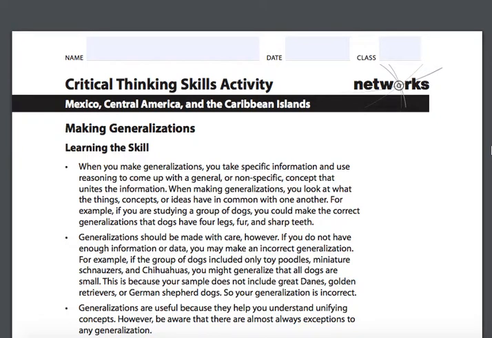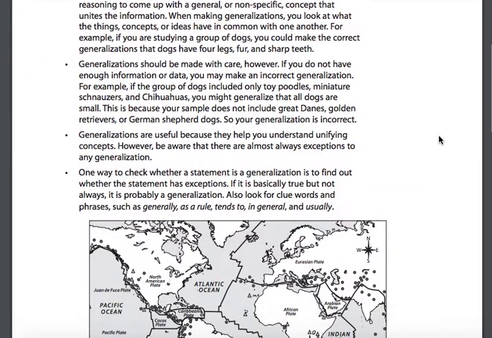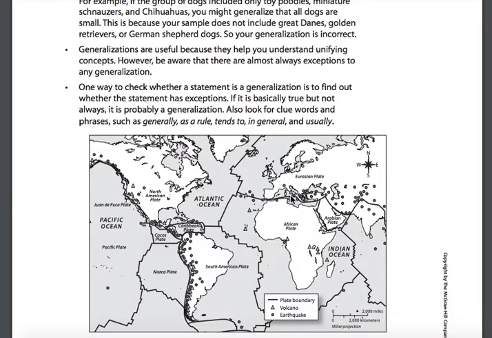Today in geography class, we're going to build on our understanding of Mexico, Central America, and the Caribbean islands by learning the geography skill, or the critical thinking skill, of making generalizations and relate that to what we learned in geography about this region in the Ring of Fire that brings all sorts of different types of tectonic activity, volcanic eruption, and earthquake into the region that we're studying, Mexico, Central America, and the Caribbean islands.